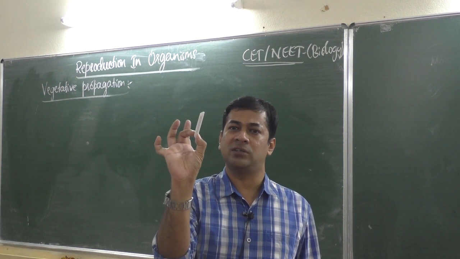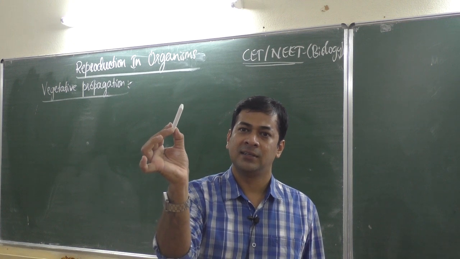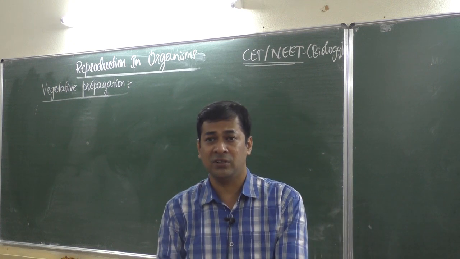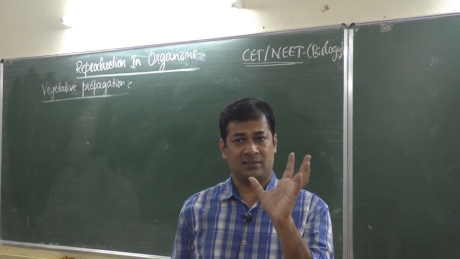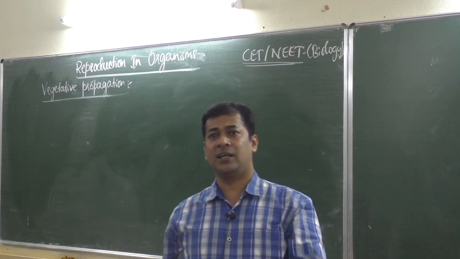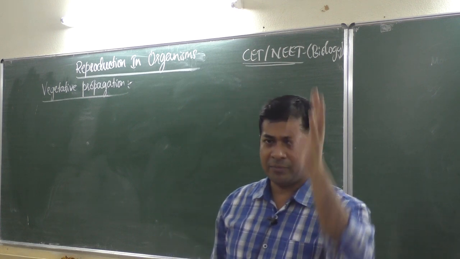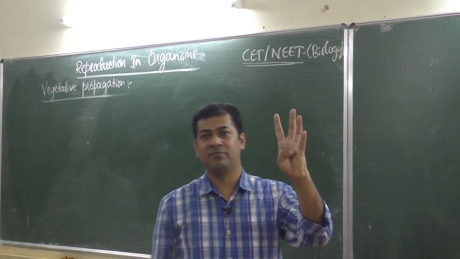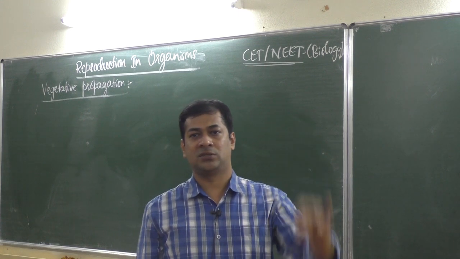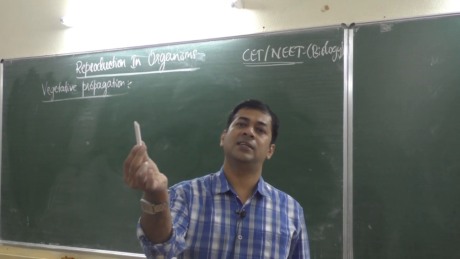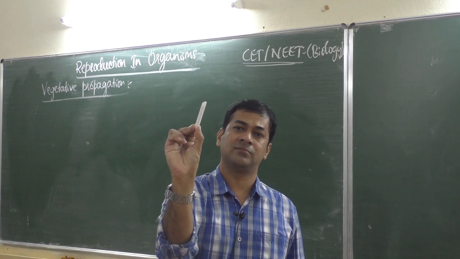If this root produces a new plant, then it is the vegetative method of reproduction. Except the flower, the remaining parts of the plant are called vegetative parts, like leaves, stem, roots. So suppose this is root and root produces a new plant, then it is vegetative propagation by root.